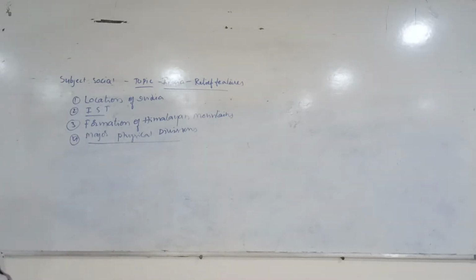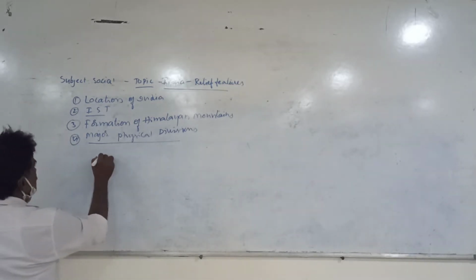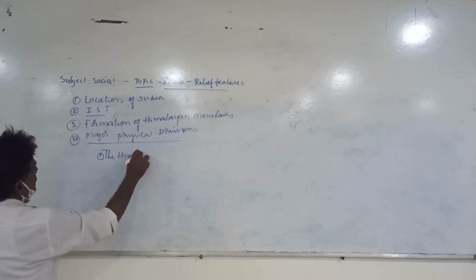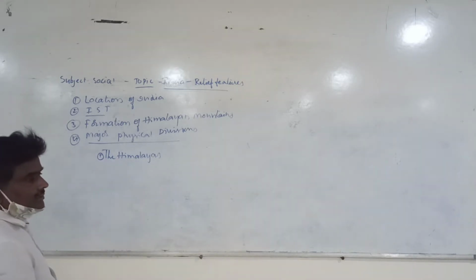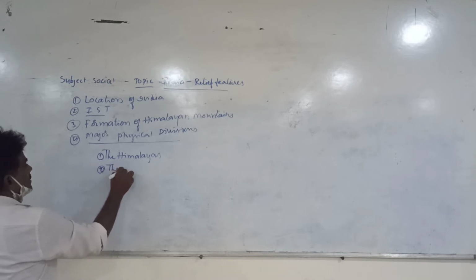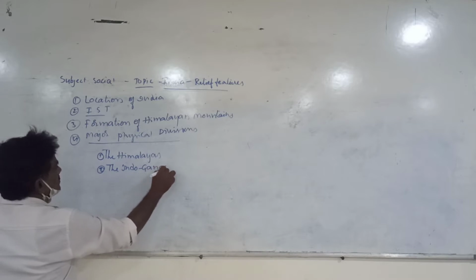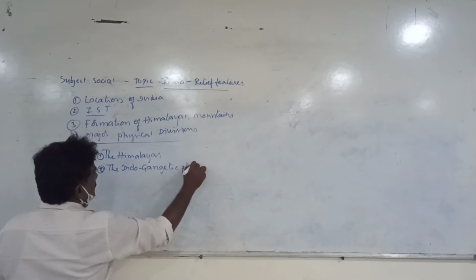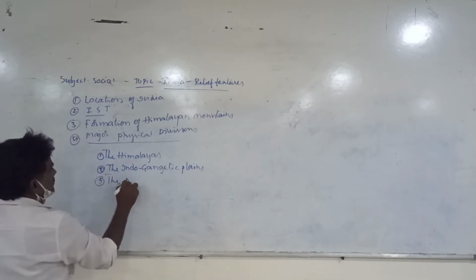If you look at India, there are 6 major physical divisions you can find. The first one is the Himalayas. The second one is the Indo-Gangetic Plains. The third one is the Peninsular Plateau.